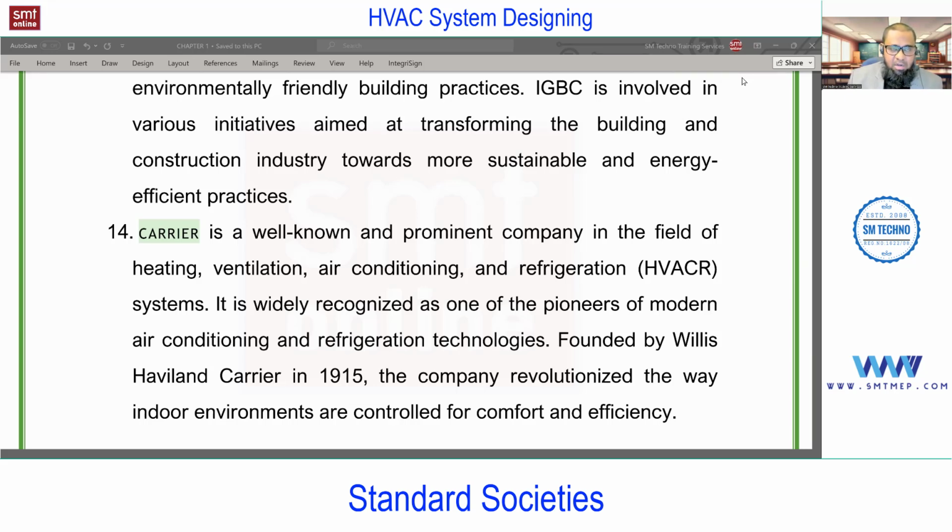If you talk about the manual load calculation, we are still using the Carrier standard. The same goes for water pipe designing. Even in the ASHRAE handbook, you'll find references from Carrier. So in this training program, we are following the ASHRAE, SMACNA, and Carrier standards. From a metal point of view, we are following ASTM.